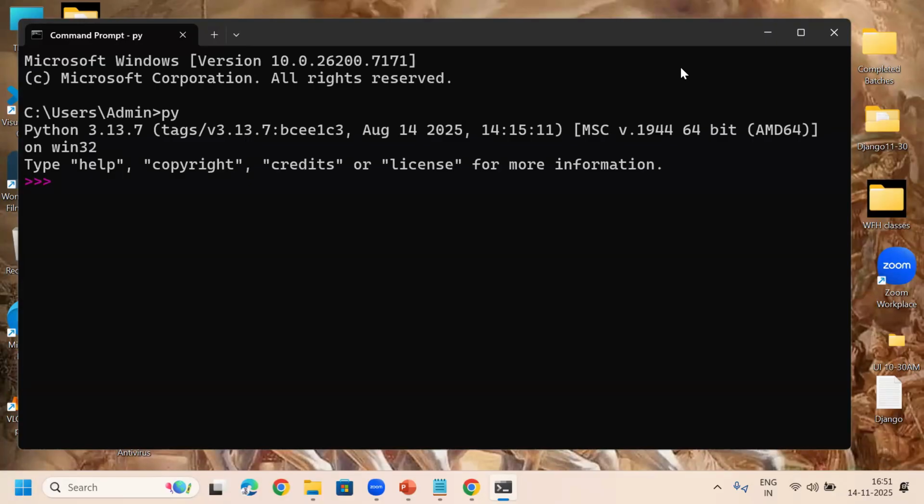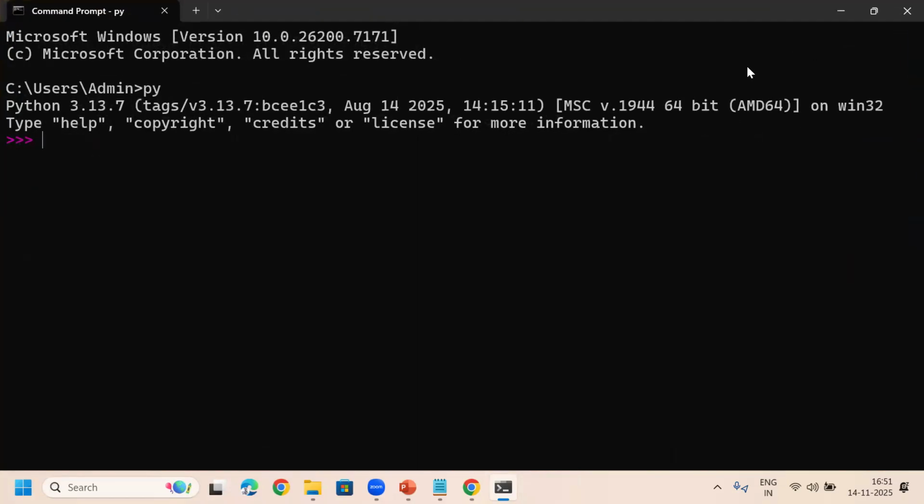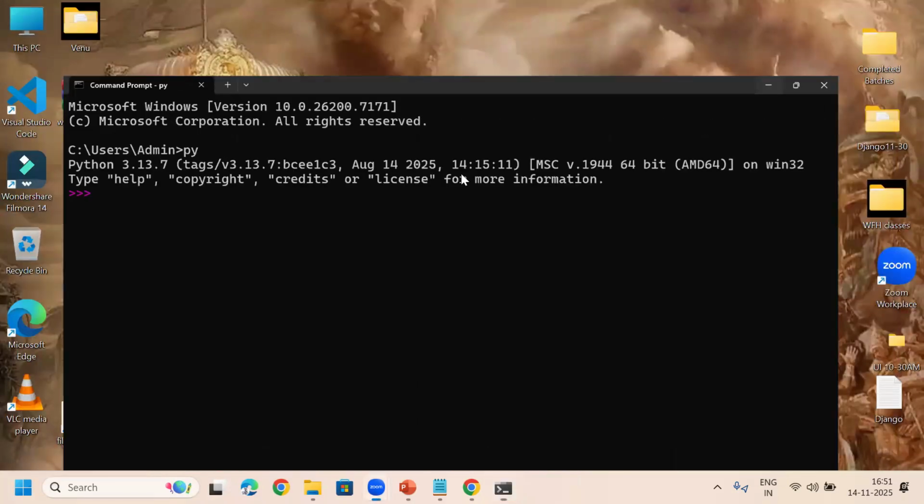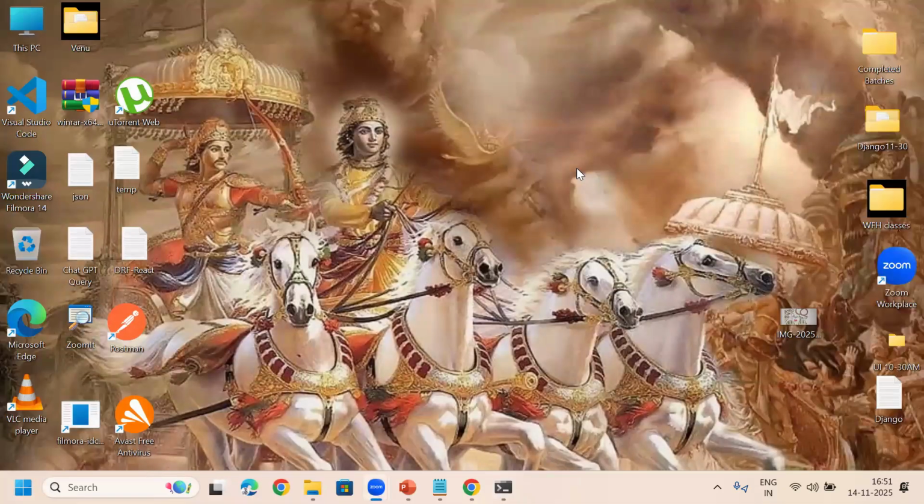Understood? In that way, you can download, you can install, and then you can check whether the Python software is installed successfully or not, and whether programs are running properly or not. Today, you can all set up up to this. In the next session, I am going to explain the modes of writing a Python program.